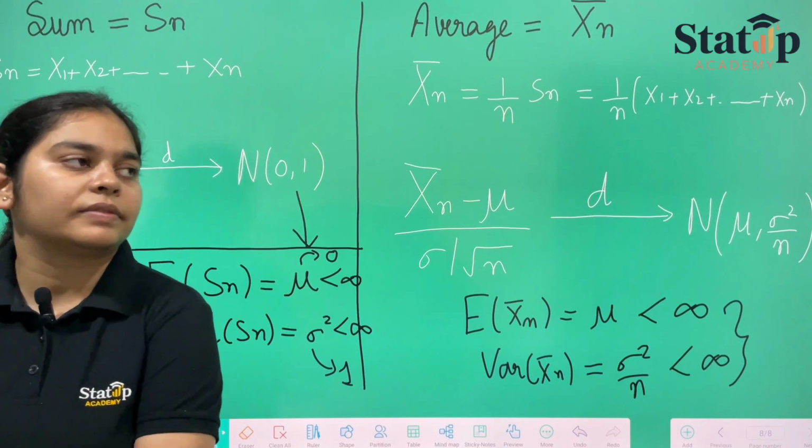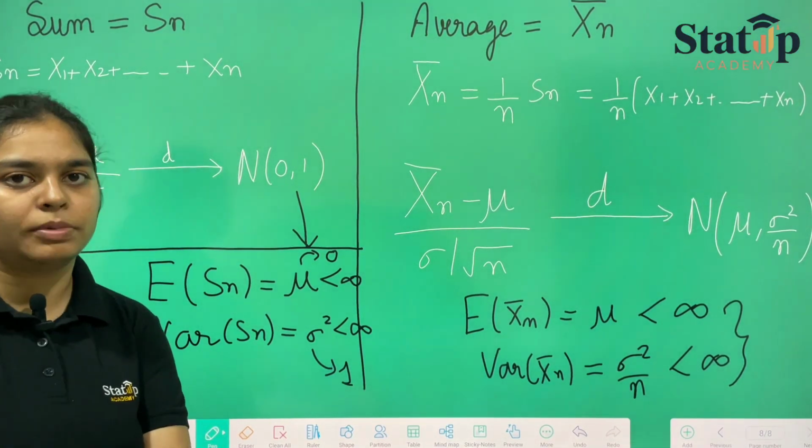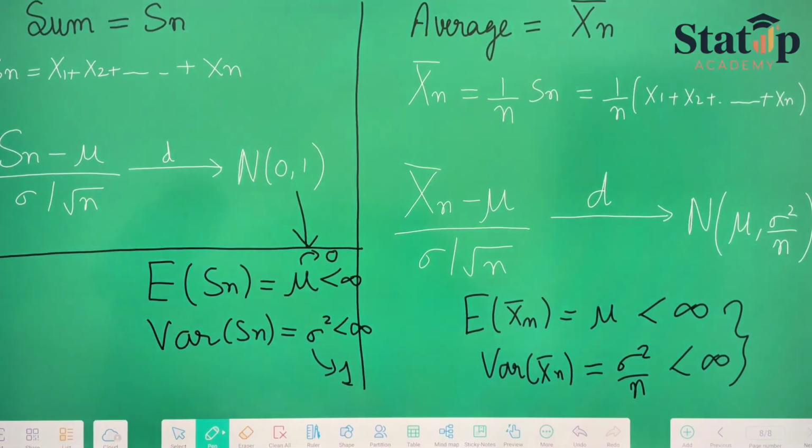That's why they satisfy this central limit theorem. These are the important points that should be considered while denoting anything that is following central limit theorem. Now, let us move forward; I have told you about sum, I have told you about sample mean.